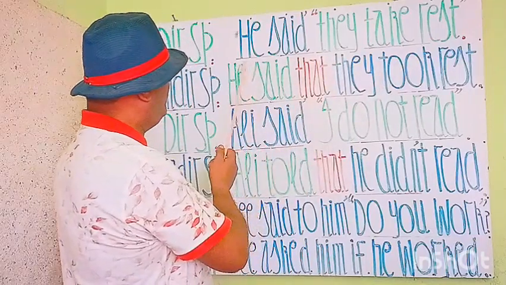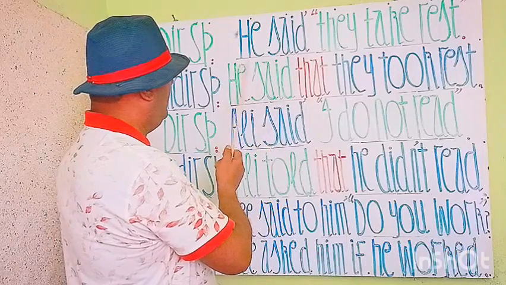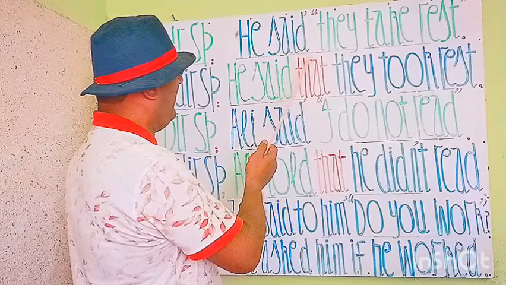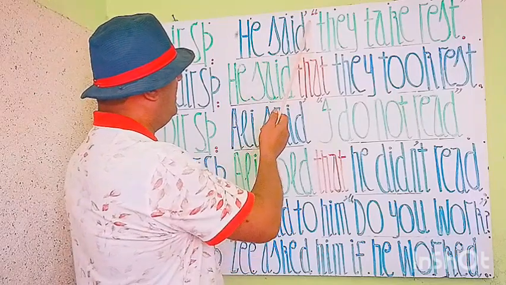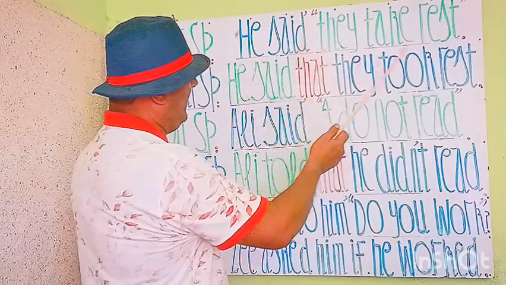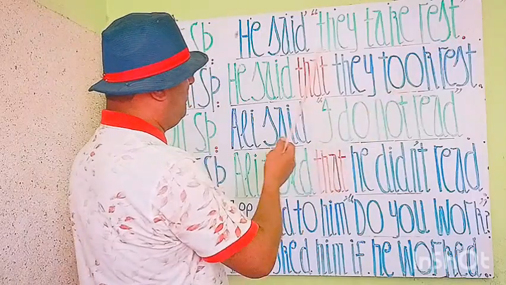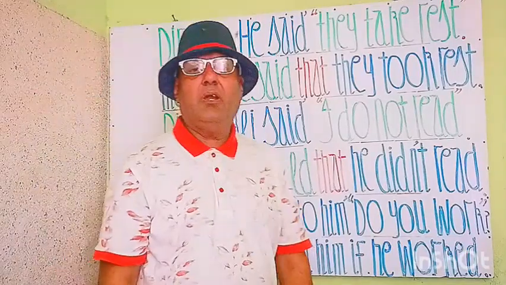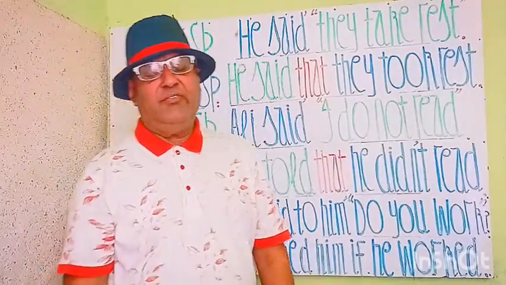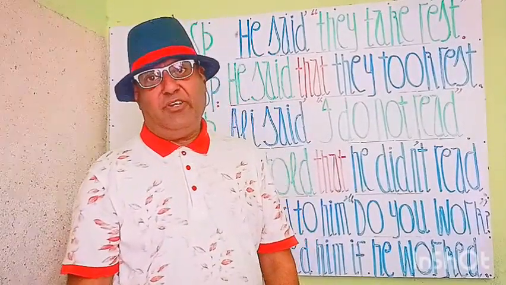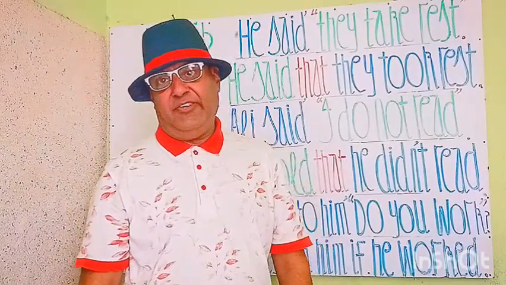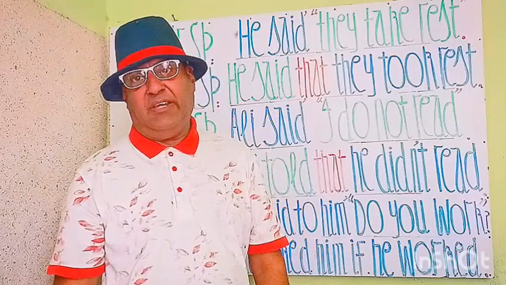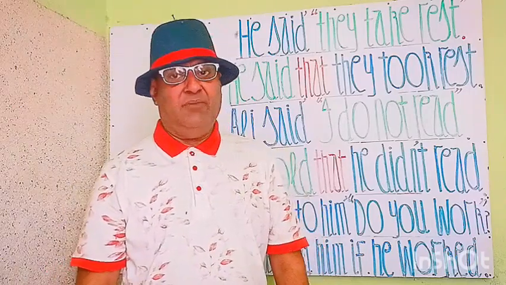And in the first part of this direct speech, you see that he said. This is past tense. Said is the second form of say. He said, comma, inverted comma start. They take rest, comma close, full stop. So this is direct speech between two parties. He said, comma, inverted comma start. They take rest.